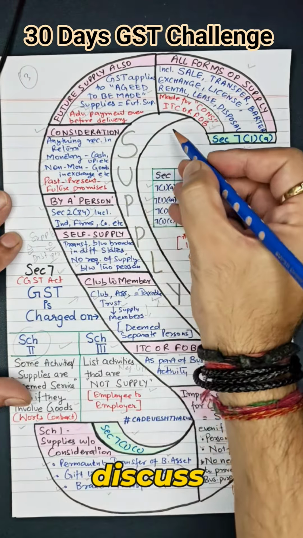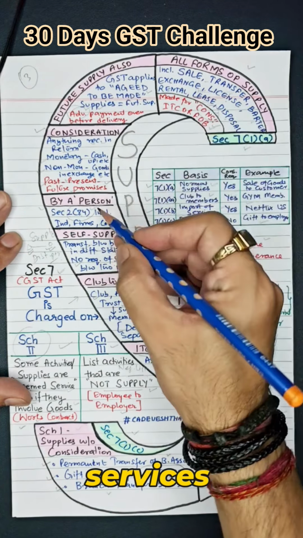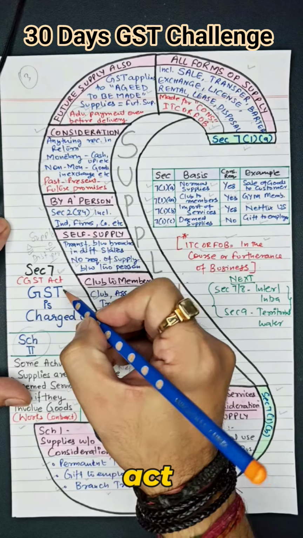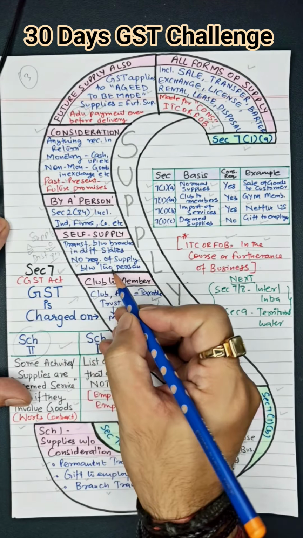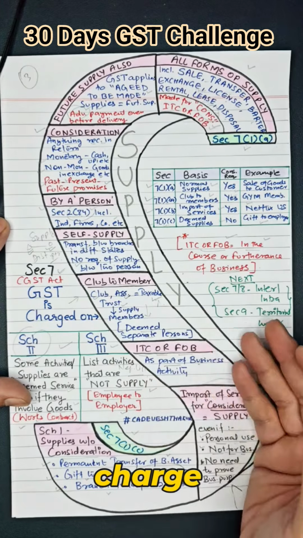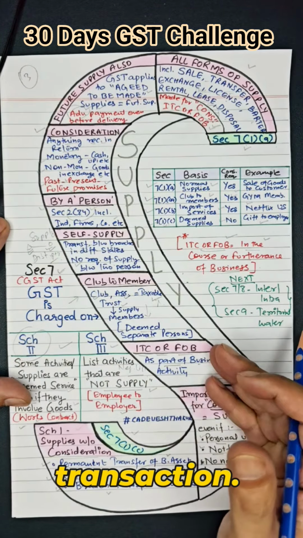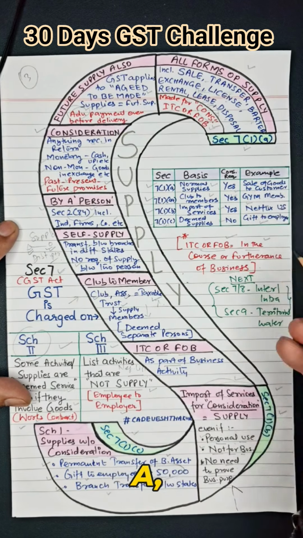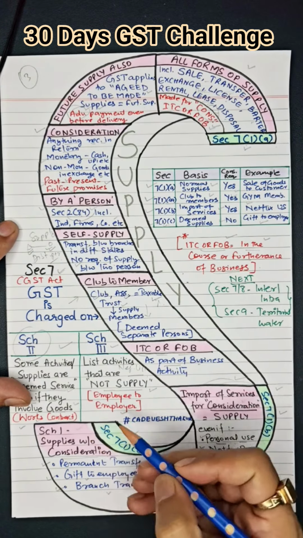Today we are going to discuss the core concept under the goods and services tax, that is supply. Section 7 of the CGST Act defines the term supply. Without knowing whether a transaction is a supply or not, we can't levy or charge any tax on that particular transaction. Section 7(1) is subdivided into 3 parts: 7(1)(a), 7(1)(b) and 7(1)(c).